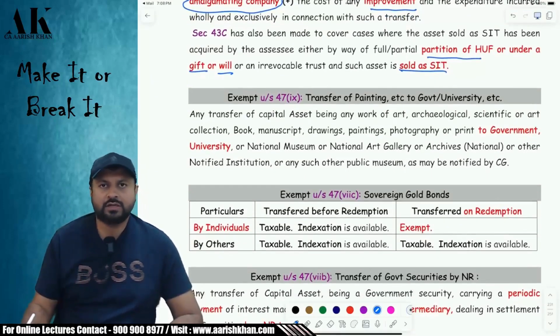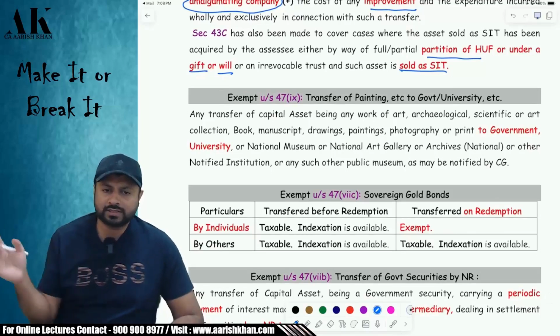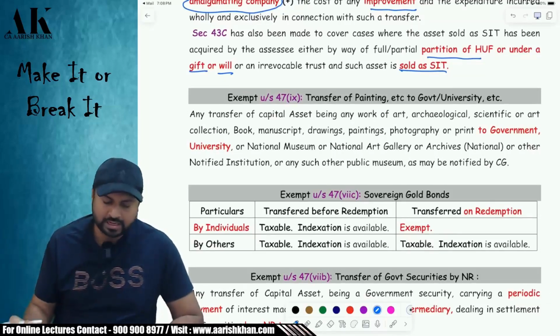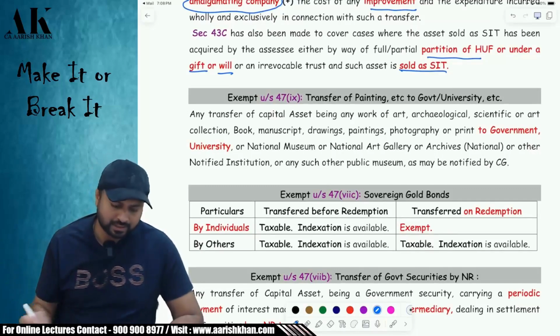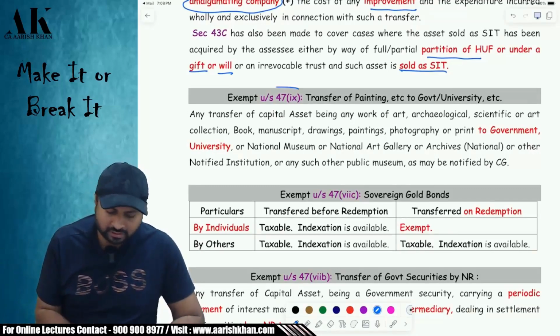Now we have started with section 47 some time before. So we will continue with the discussion of section 47 first of all today, and then we'll go ahead with some other provisions of the capital gains. Section 47(9), what does it talk about?